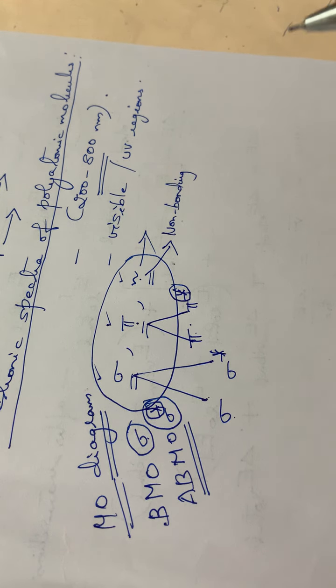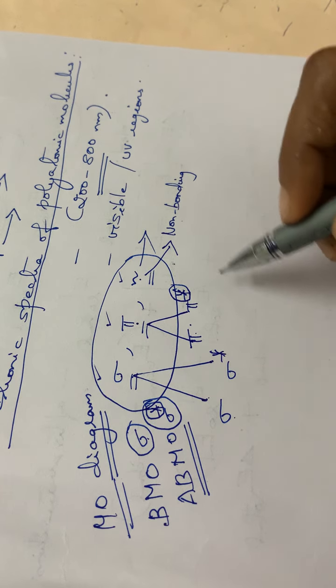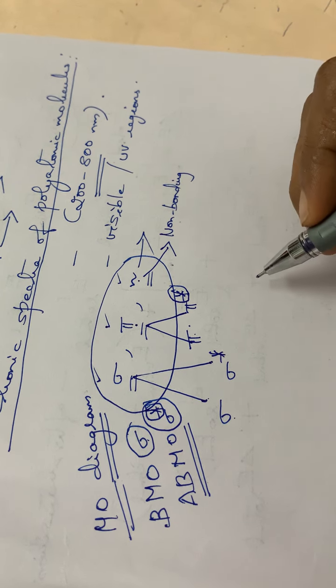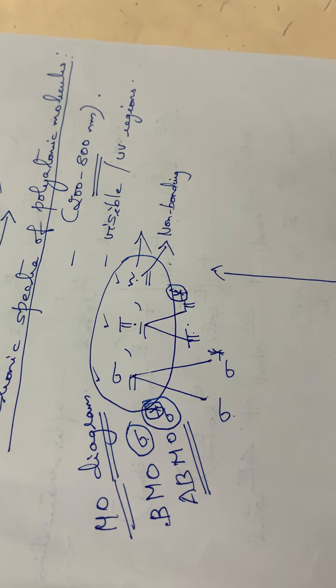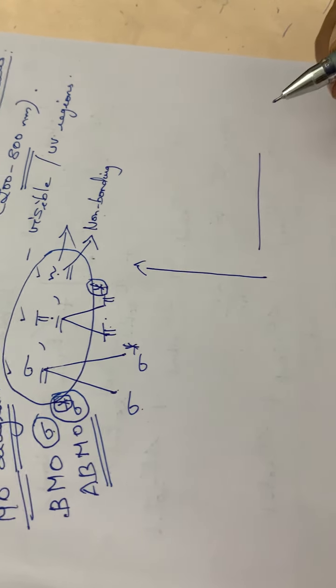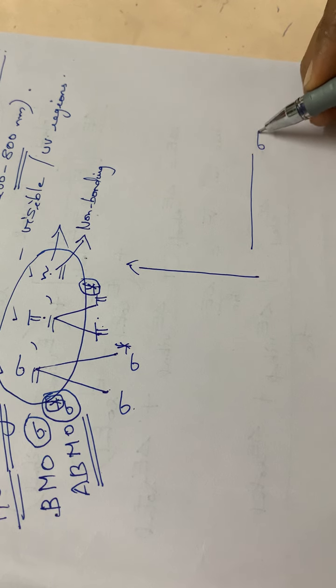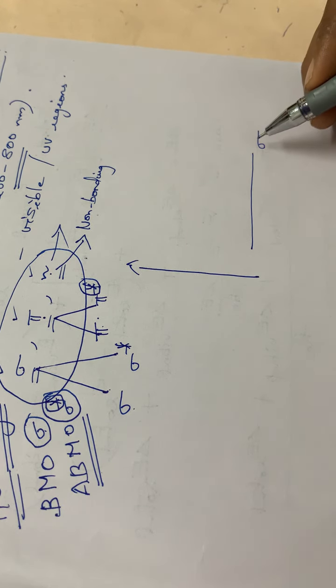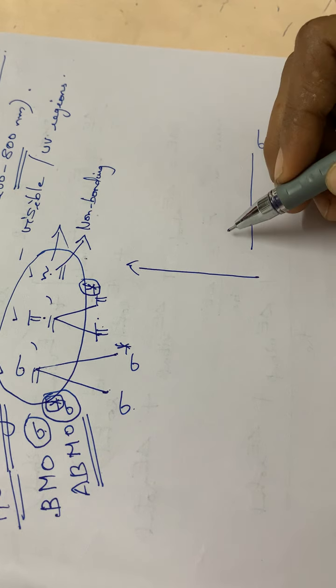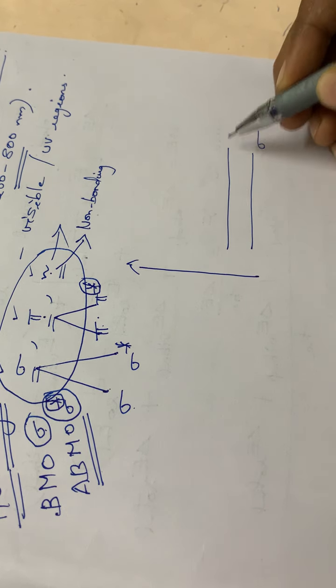So these different molecular orbitals are arranged in the increasing order of energy, and the one with the lowest energy is the sigma bonding molecular orbital. Then comes the pi bonding molecular orbital.